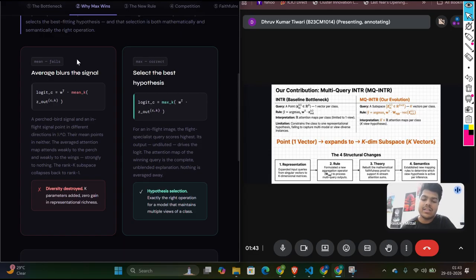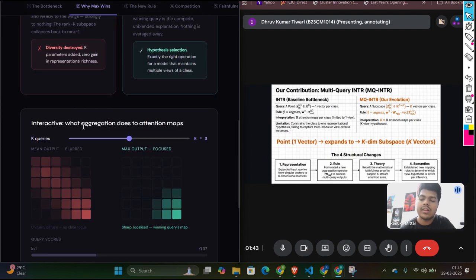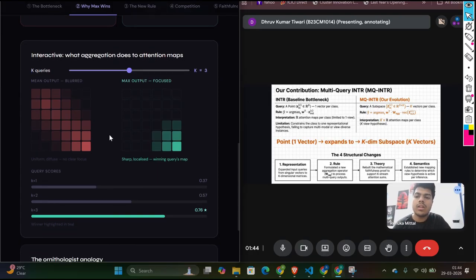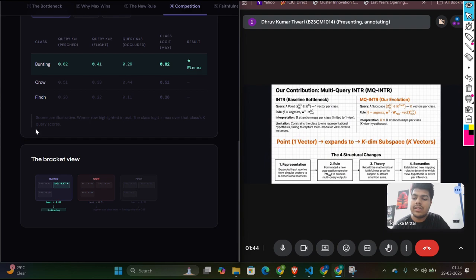The second approach would be max aggregation. We compare all the scalar logits and take the maximum. Let's see how this practically turns out. Here, k equals 2, comparing mean and max. As you can see, mean is very blurred and not localized, all over the place. That really doesn't give us a strong reason why one would classify this as a particular class. Whereas the max output is focused on particular regions, and it would help the model classify correctly.